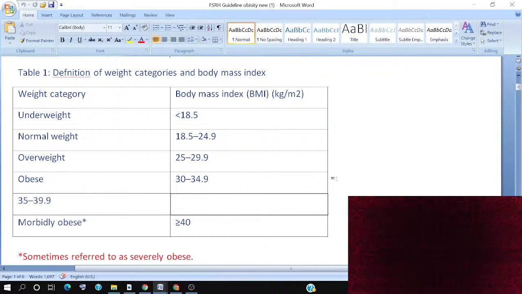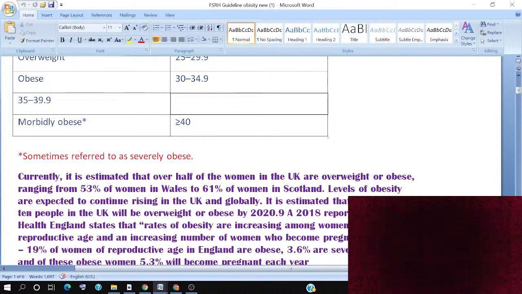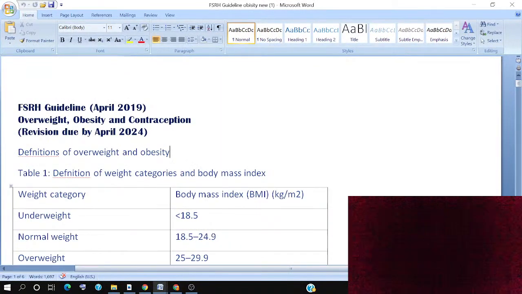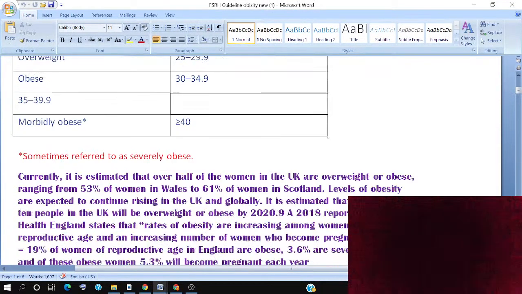The patient is considered severely obese at 35 to 39.9. If morbidly obese, this will be more than 40. This is the updated classification, now for the future, for 2024.